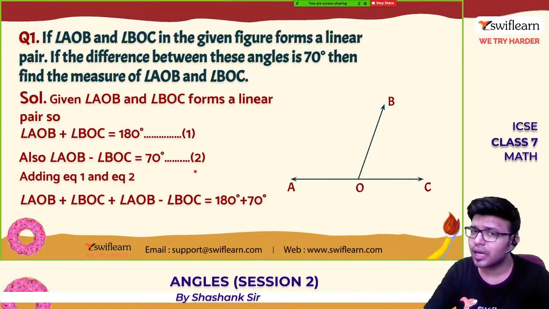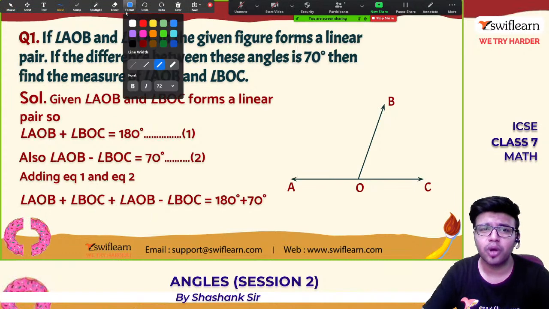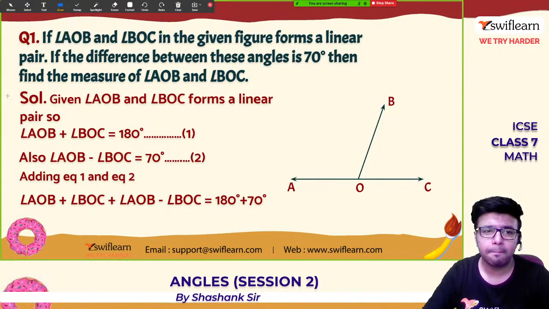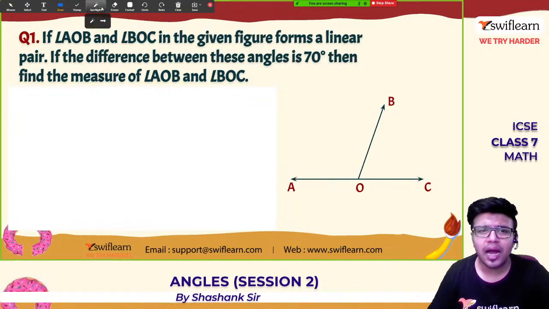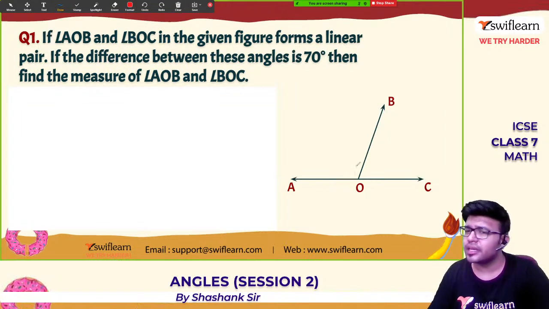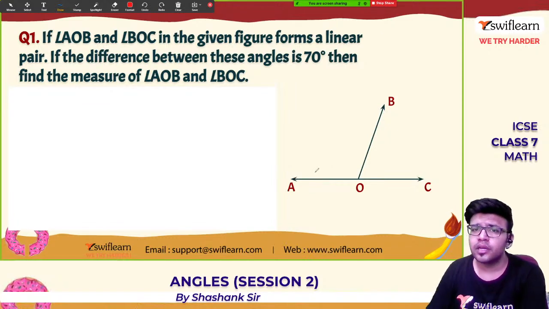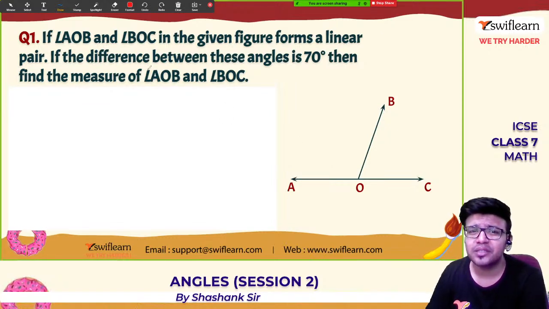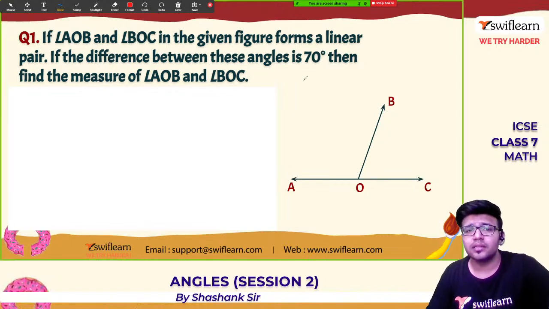Yes. So these are linear pairs. Now let us solve this problem. If angles AOB and BOC in the given figure form a linear pair, adding these two you will get 180 degrees. If the difference between these angles is 70 degrees, then find the measure of these two angles.